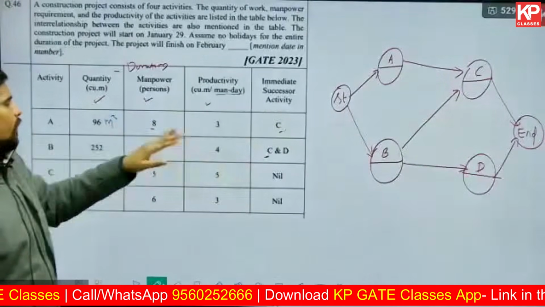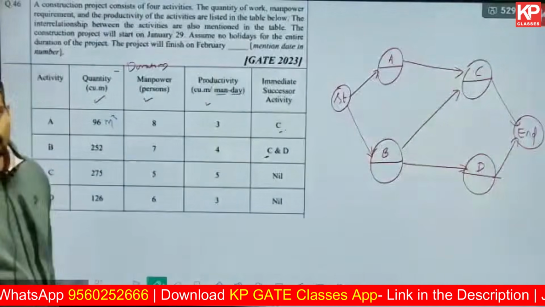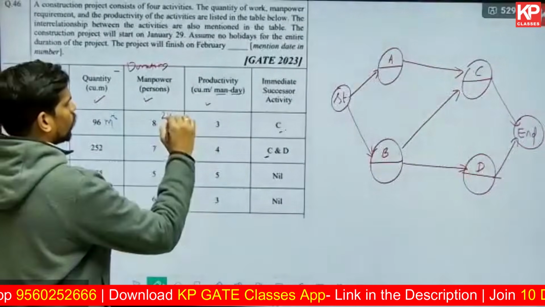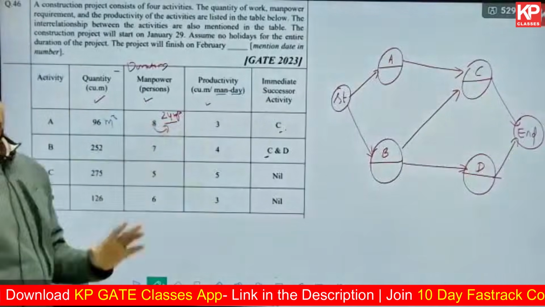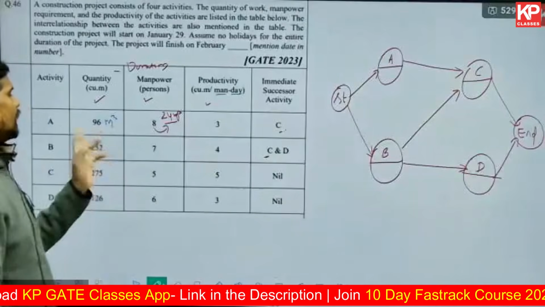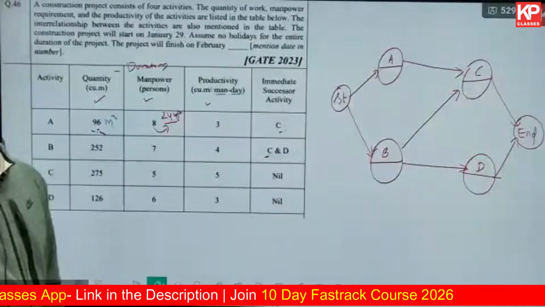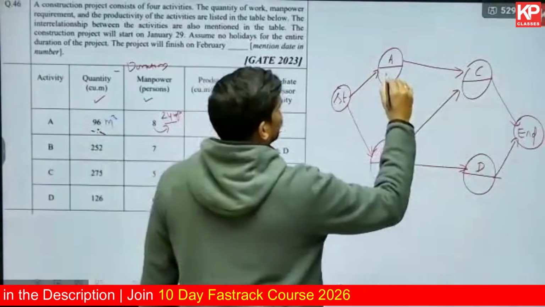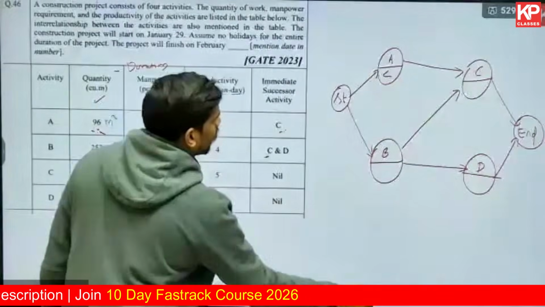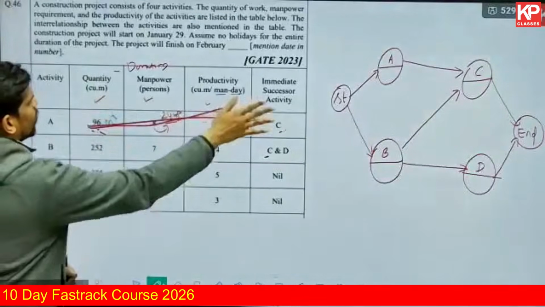One person is doing 3 cubic meters in one day. 8 people together, how much work can they do? 8 into 3, that is 24 cubic meters of work. If in one day 24 cubic meters of work is done, how many days will it take to complete 96 cubic meters? It will take 4 days. So the activity A has a duration of 4 days. That's how you can calculate the duration from this information.